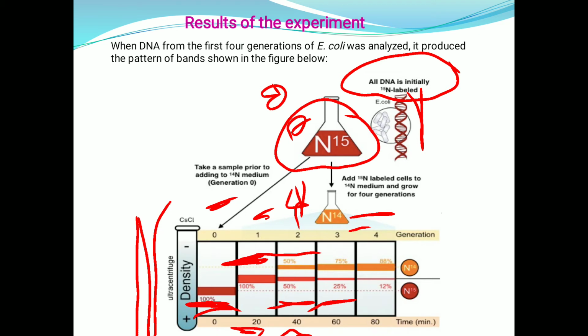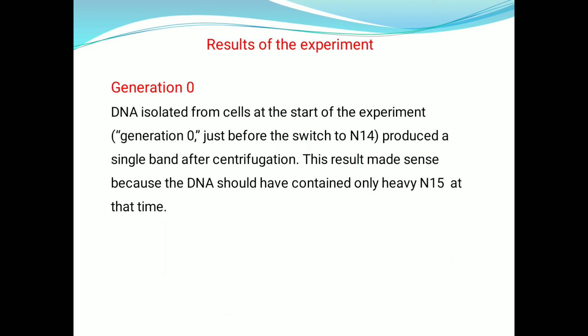Here, if you see, only the first generation consists of N15, and after shifting into N14, only N14 is the source of nitrogen for the DNA synthesis. So the N14 content is increasing and N15 is remaining constant. And now the analysis of each generation.